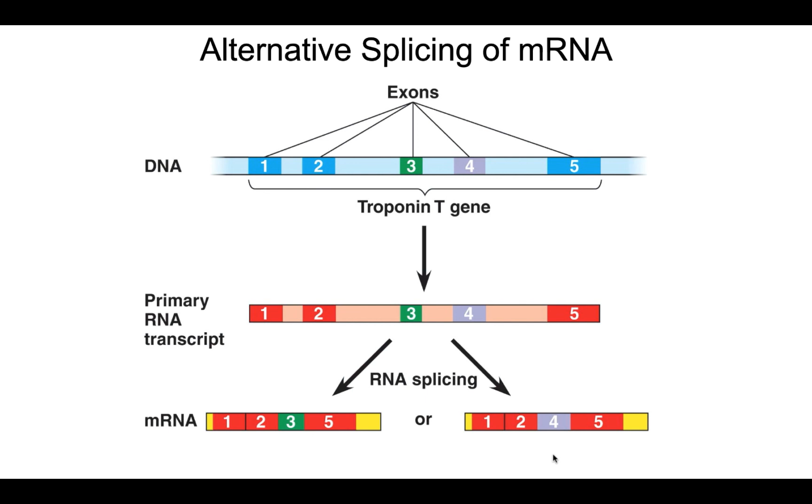So cell type B now expresses the troponin T gene to make our primary RNA transcript. But then when it splices it, it leaves out exon 3 but includes exon 4. So we end up having exon 1, 2, 4, and 5. The protein translated from this messenger RNA is going to be distinctly different than this one here from cell type A. So alternative splicing allows the organism to have more different sorts of proteins than genes, because a single gene, depending upon how that messenger RNA is spliced, will give rise to different proteins. Now, proteins will have overlapping similarities, but will be distinctly different.